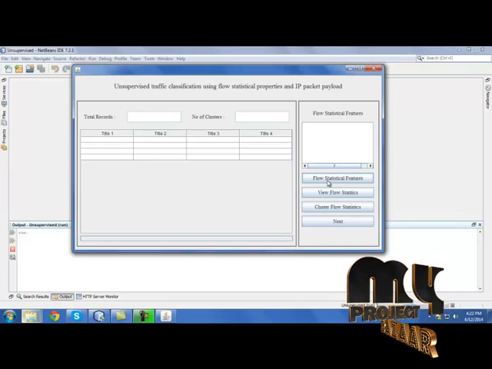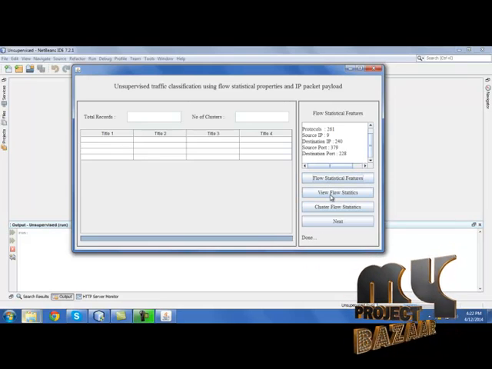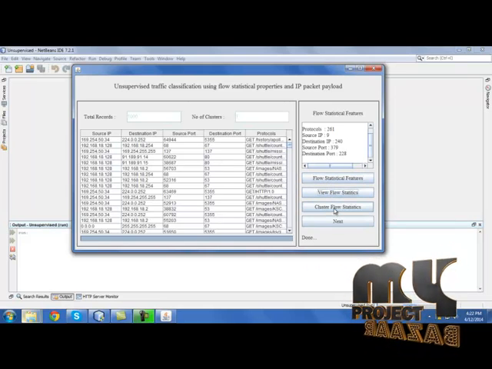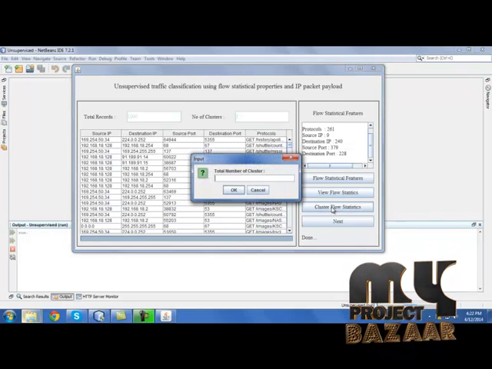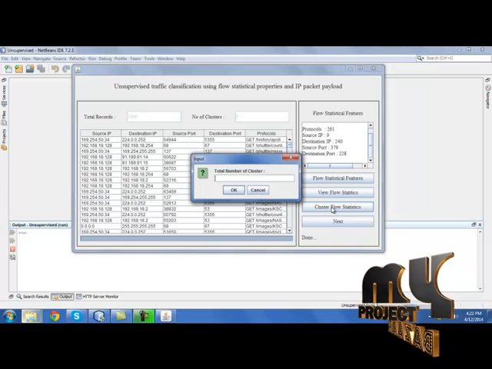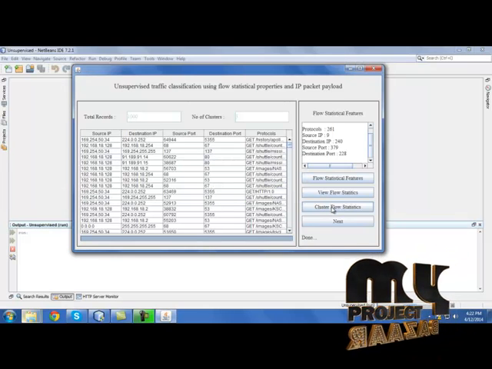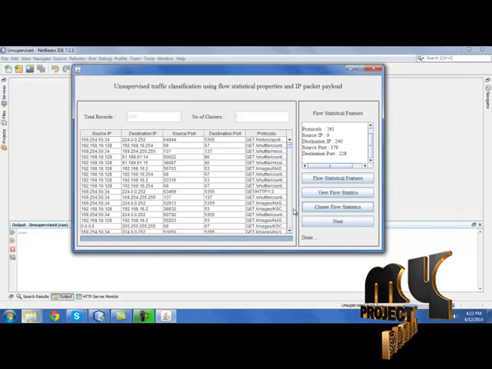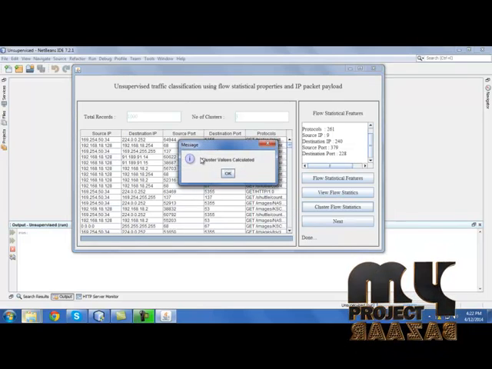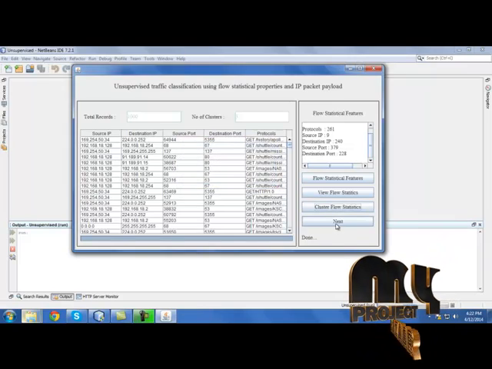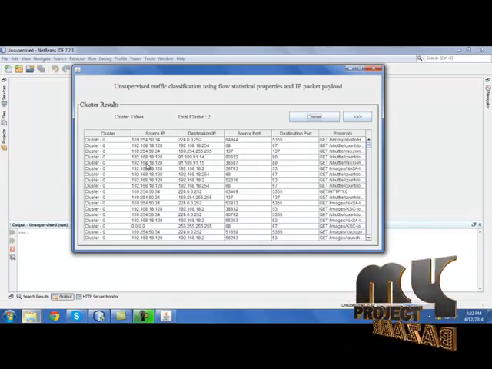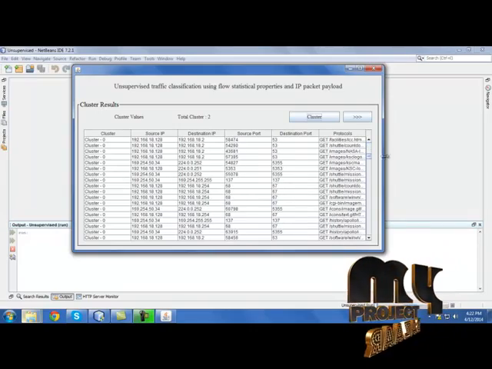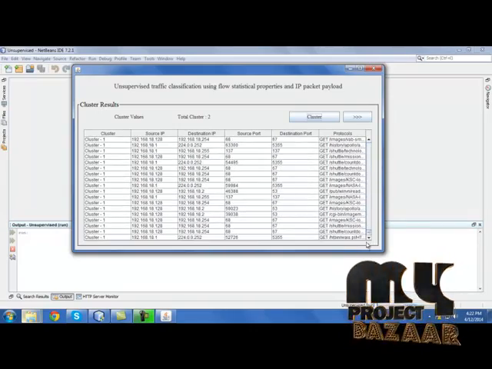Select flow statistical features. Then view flow statistics. Then we need to cluster the flow statistics. Give the number of clusters into which we need to cluster the input data. Then click next. Cluster value calculator, then click next. Click cluster. It will show the clustered results over here. Cluster 0, cluster 1, like that.